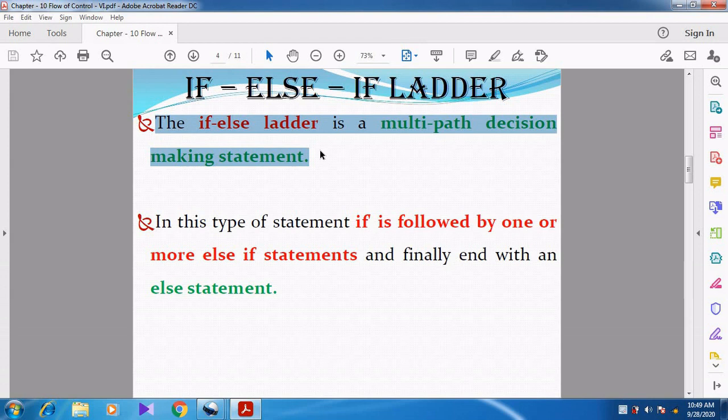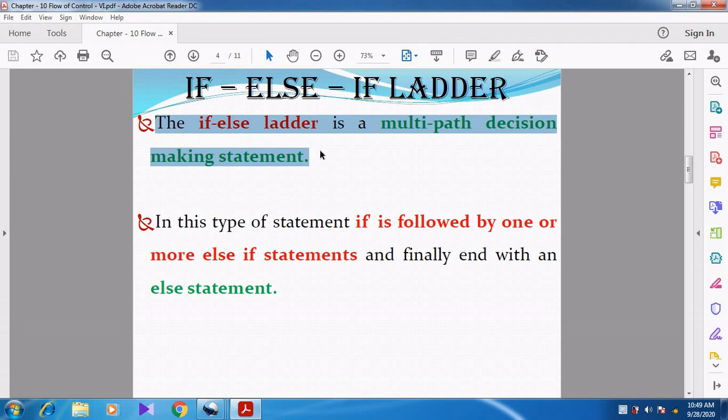When you go back to the previous topics we discussed, the if else statement is an alternative statement. It is a two-way branching statement. That is, if the condition is true, the true block is executed. When the condition is false, the false block is executed.